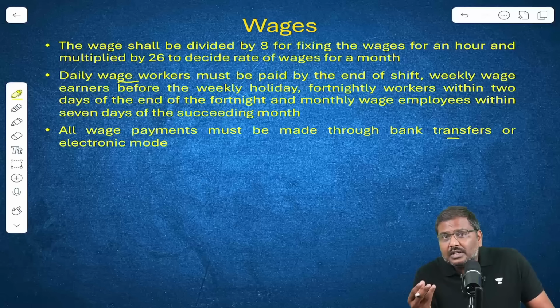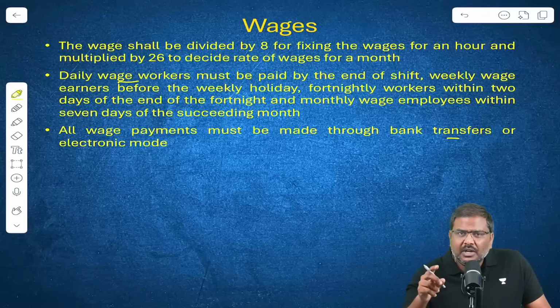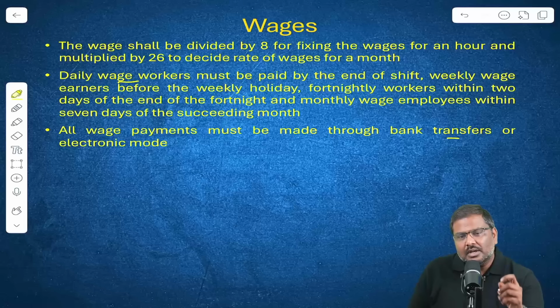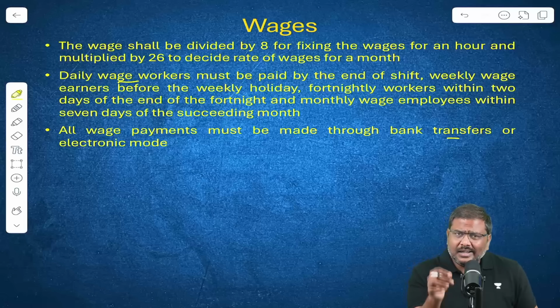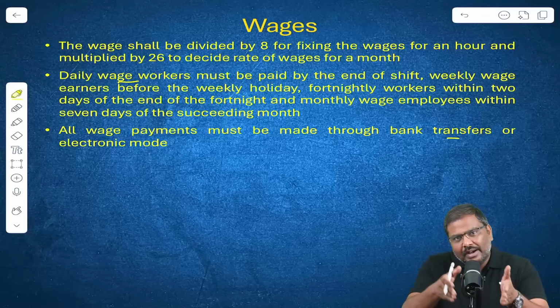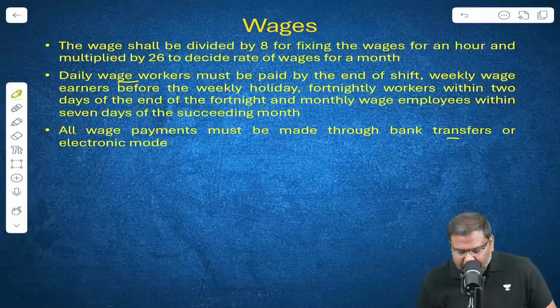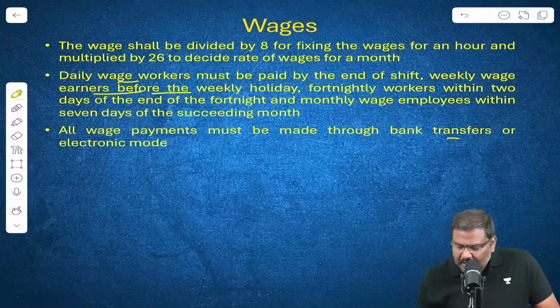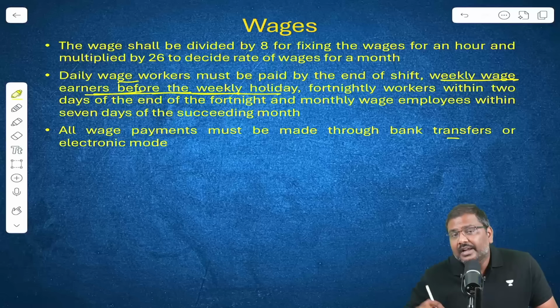What if you are a worker who is working on wages but you are being paid on a weekly basis? According to the new set of rules, in a week you are not supposed to work more than 48 hours. And in a week you are supposed to get at least one day of rest, that is leave. In such cases, if you are a wage worker paid on a weekly basis, then the weekly wages shall be paid one day before the weekly holiday.